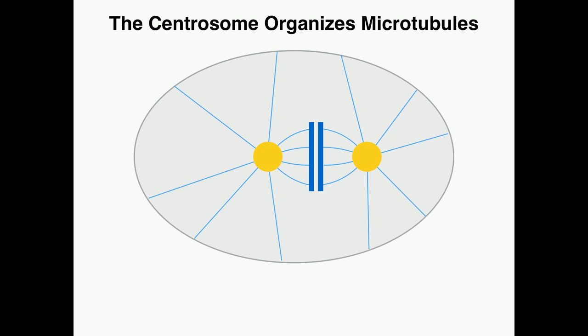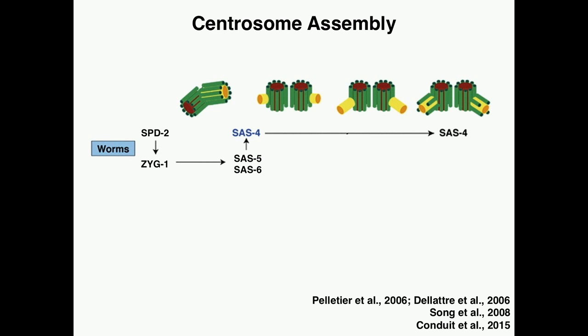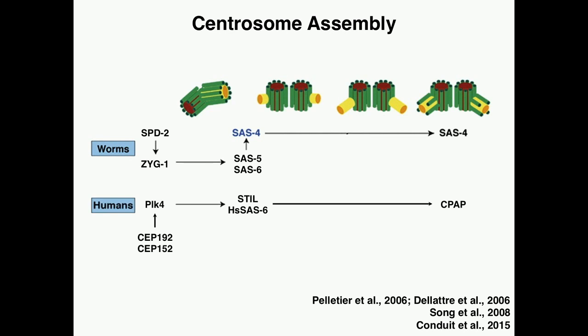Now, since each dividing cell requires two centrosomes, the centrosomes themselves must duplicate once per cell cycle. And extensive work in C. elegans has outlined five core factors that are required for this duplication process. This process appears to be evolutionarily conserved throughout the animal kingdom, including in humans. Loss of any of these five factors results in centrosome duplication failure.